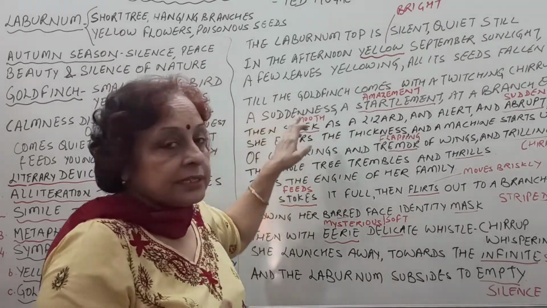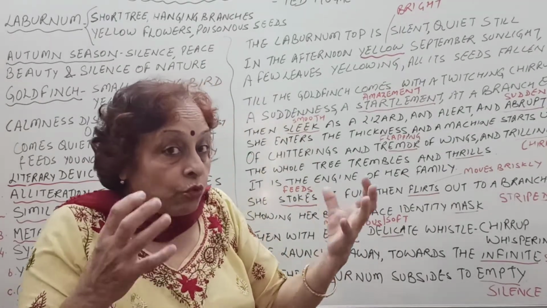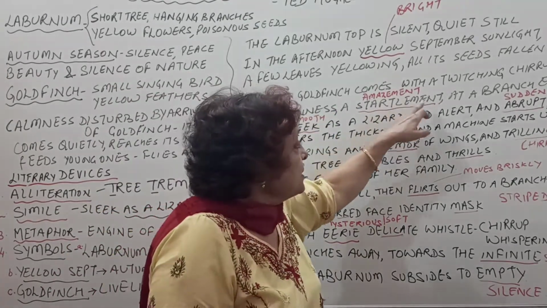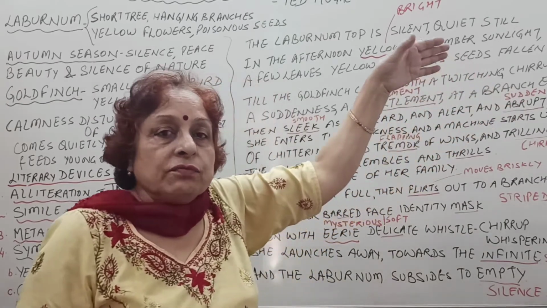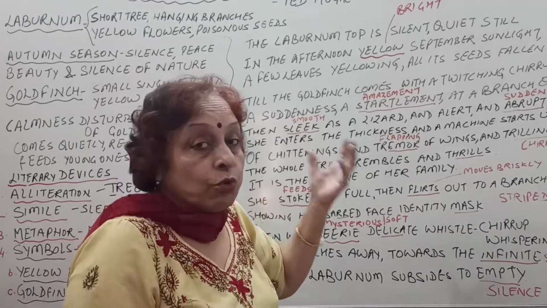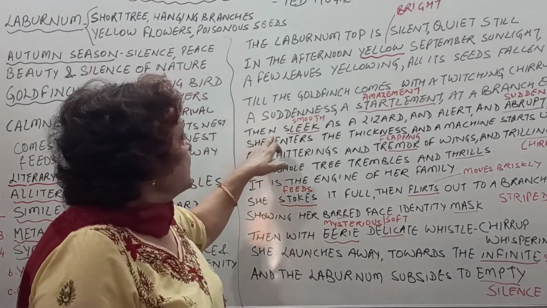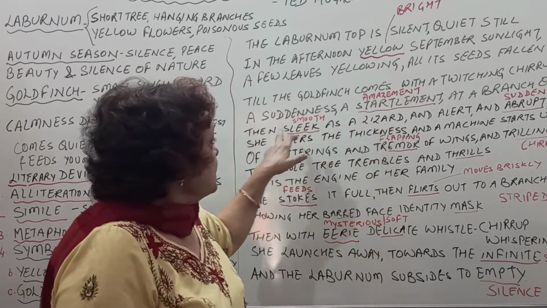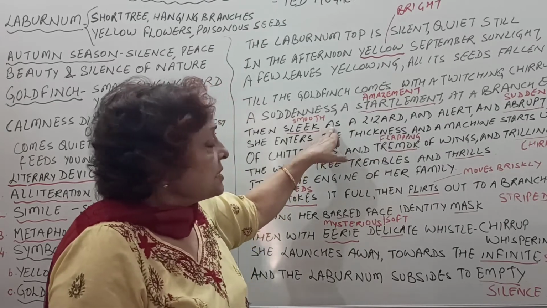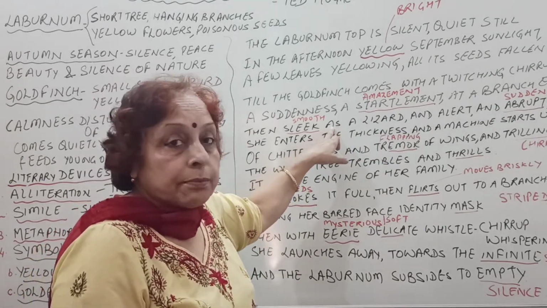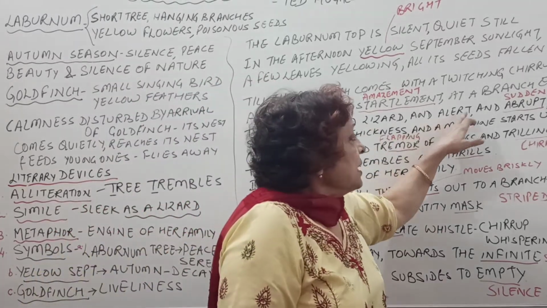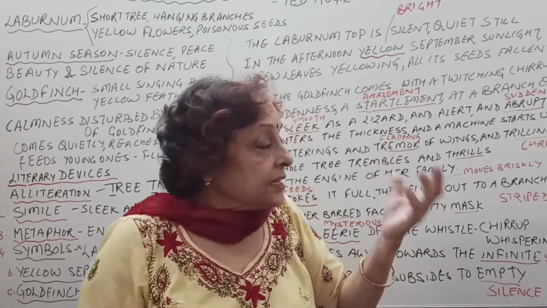A suddenness: suddenly there is movement. A startlement, that is amazement, at a branch end. At the end of the branch there is amazement. There is some sudden movement. Then sleek as a lizard, smooth like a lizard. This is a simile, a poetic device. Simile is a comparison using the word "as": sleek as a lizard, and alert and abrupt. The movement is sudden.